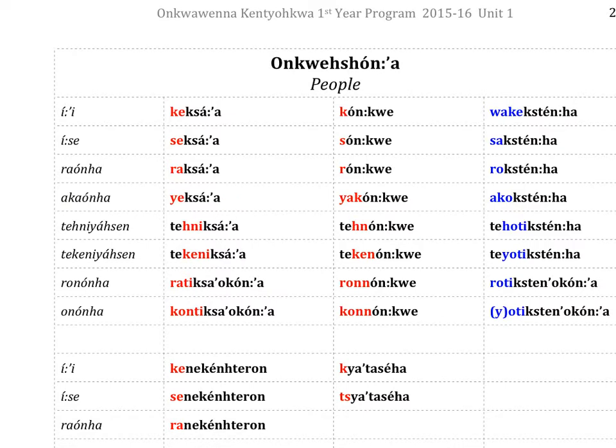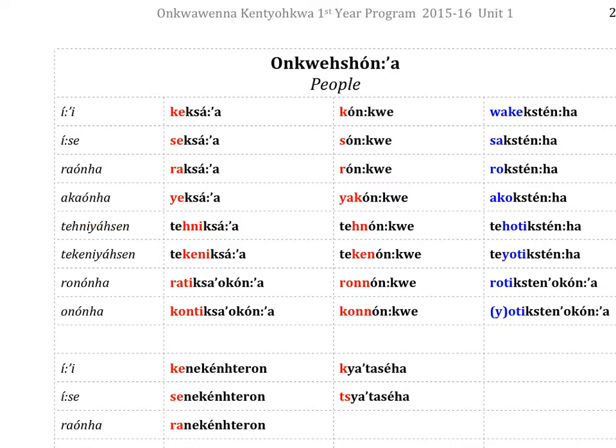Yeksa'a, our prefix for she to it with the root child, means girl, our word for girl. Yagungwe, our word for woman. She is a woman. Female prefix to it with our root for person. Agokstaha, she is an old woman, or just simply our word for old woman.